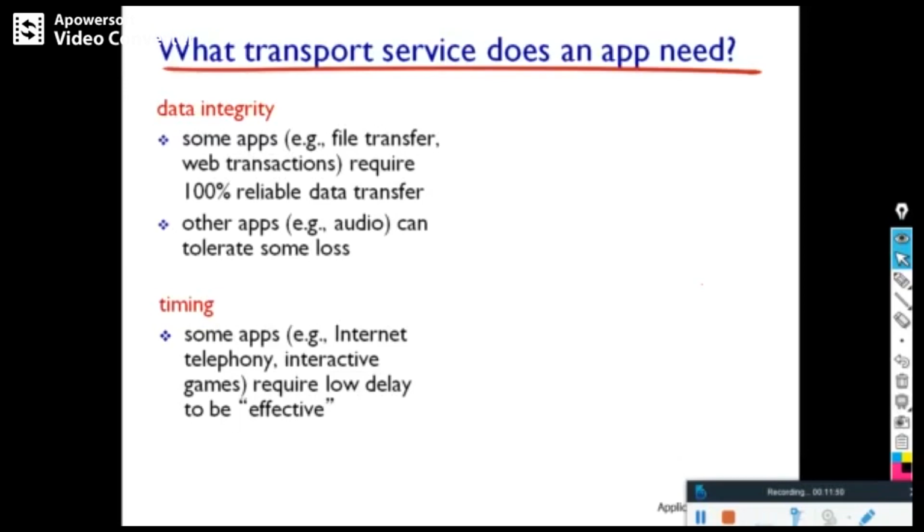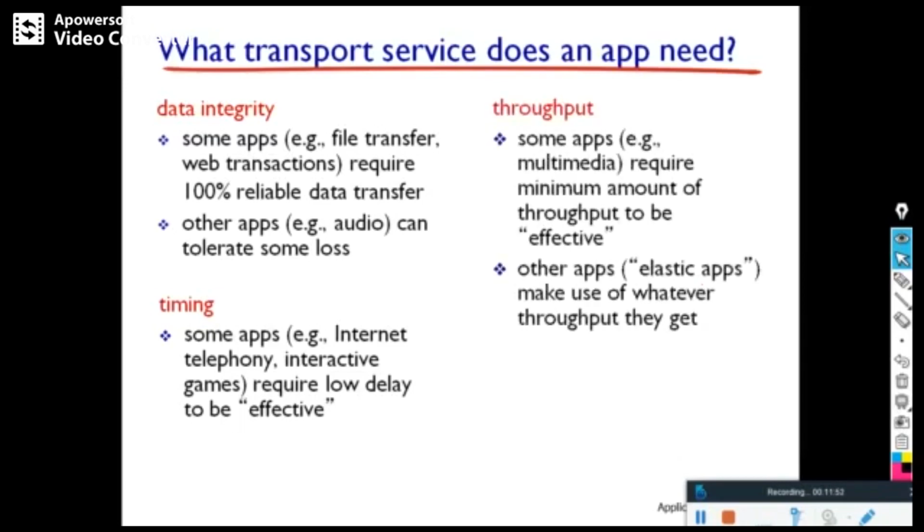Then throughput: some applications like multimedia require a minimum amount of throughput to be effective. Other applications, called elastic applications, make use of whatever throughput they get. For example, applications like email are elastic, but some multimedia applications are non-elastic and require some minimum amount of throughput.